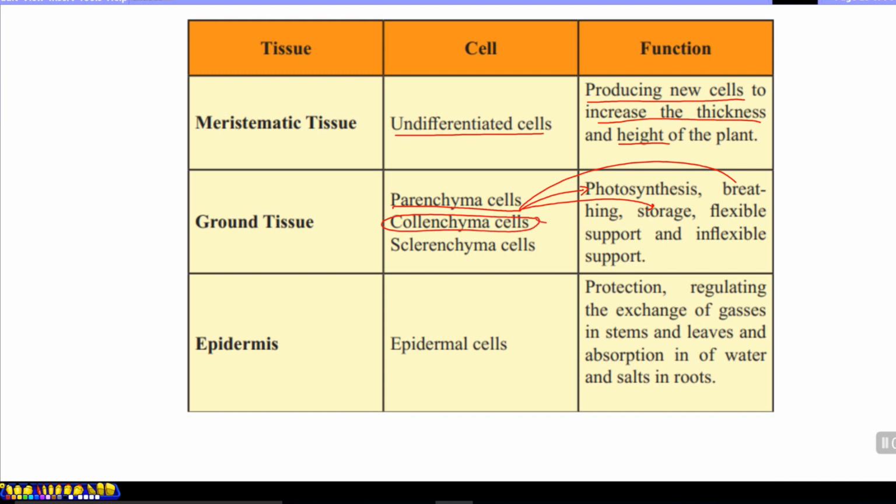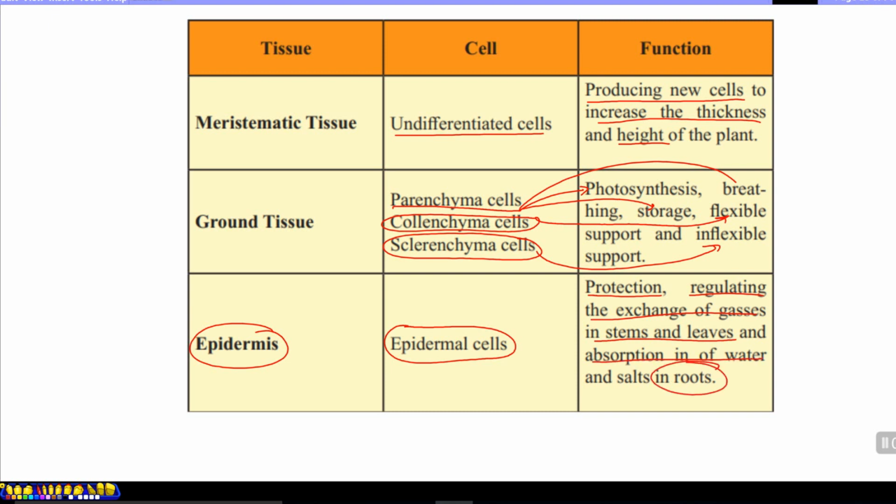Collenchyma tissue cells have flexible support because they are the primary supportive tissue in the plant body, and sclerenchyma cells, which consist of extremely thick cell walls, provide inflexible support for plants. Epidermis consists of epidermal cells, which are a bit long with thick walls and no intercellular space, to provide the function of protection, regulating gas exchange in stems and leaves through stomata, and absorption of water and salts through roots.